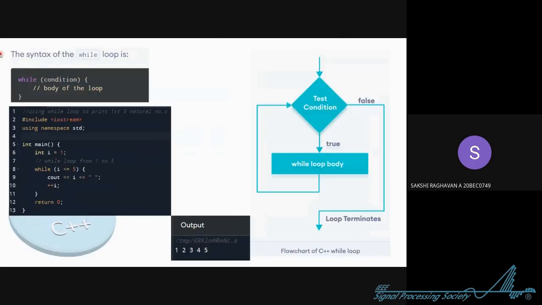So moving ahead, this is the while loop. So for and while loop. This is the syntax for the while loop, and this is pretty much common to if, right? Same syntax. Now we are taking the same question that we took for the for loop so that you can compare. So we are declaring the variable i, and then we take the while, and inside the brackets we give the condition. Okay, till i is less than or equal to 5, the body of while will be executed.